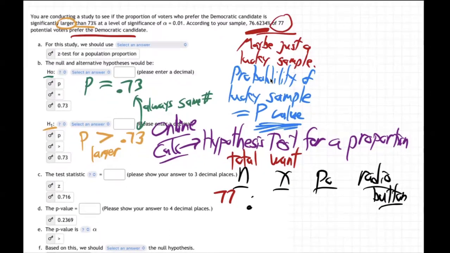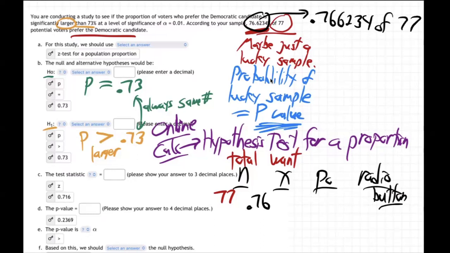You take 0.76624 of 77. 0.76624 times 77. So we're going to go to our calculator. 0.766234 times 77 on our calculator.